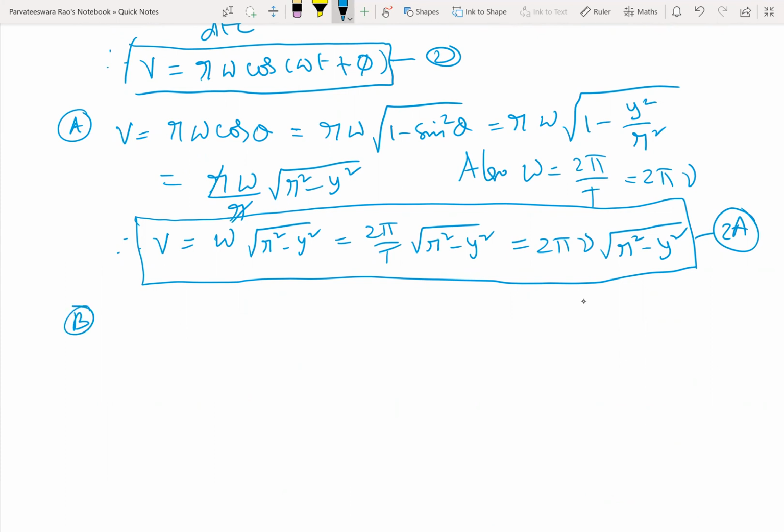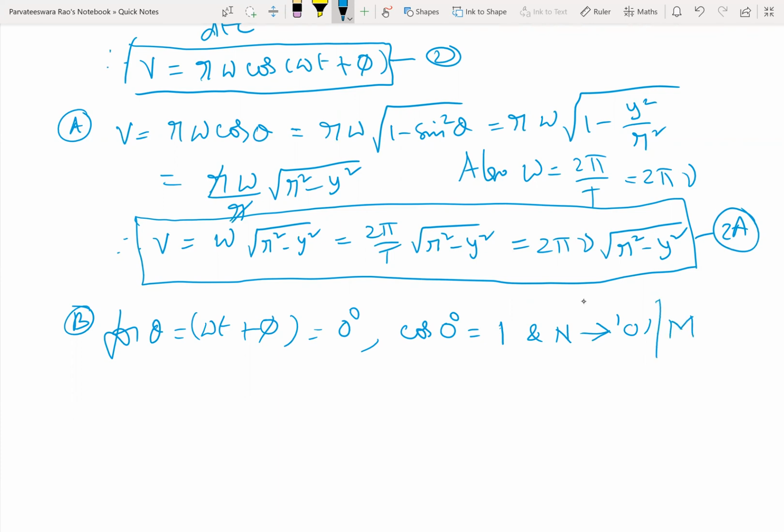Okay. Then for theta is equal to omega t plus phi is equal to 0 degrees, cos 0 will be equal to 1 and N will be at O. Of course, we can also mention M will be at x.